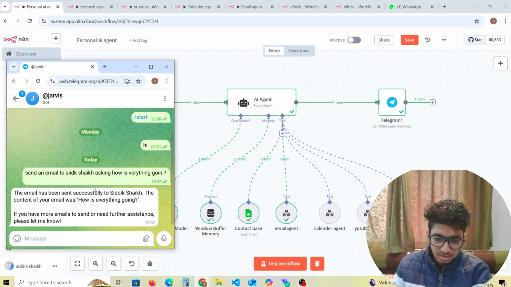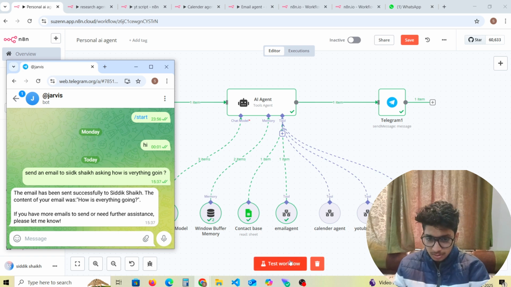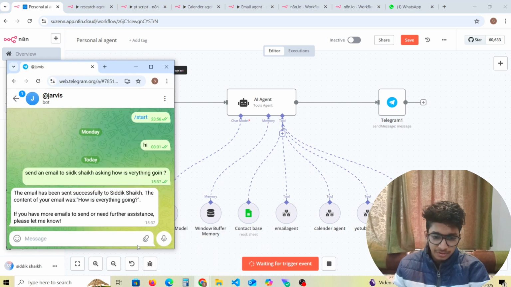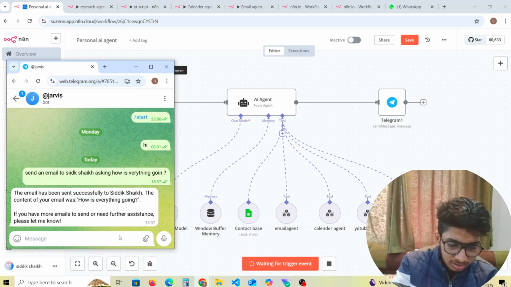So we'll just test another workflow. So we are hitting it and we will ask, create an event for tomorrow at 5 p.m. let's say, for dinner.